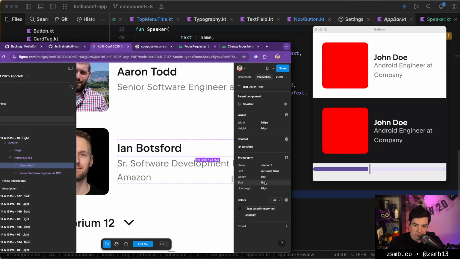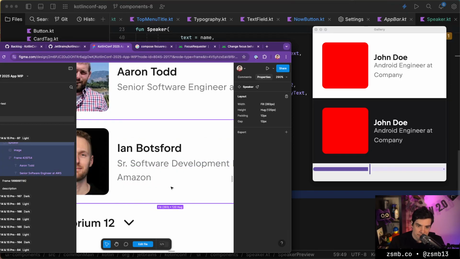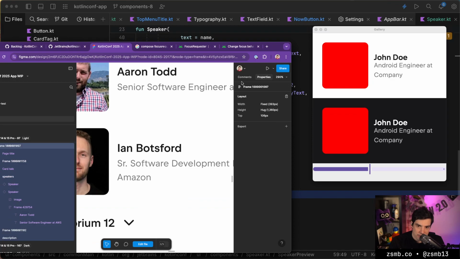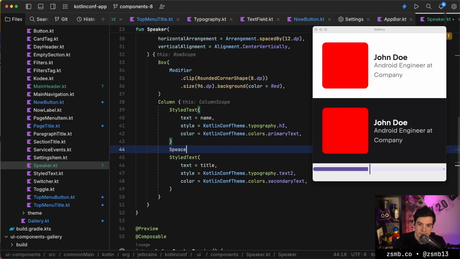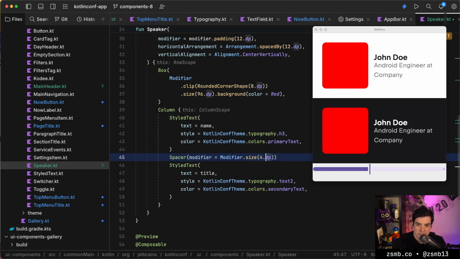This is a problem where we ran into this on the previous stream, where in Figma you can just do a line height and that just kind of adds automatic padding to your text. So I think we're gonna eyeball this one. So we'll put a spacer in here and we'll make it 8 dps.